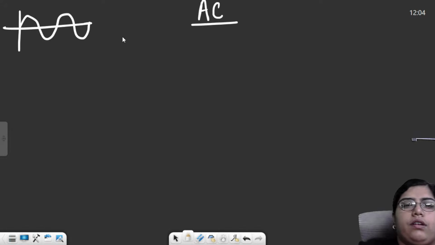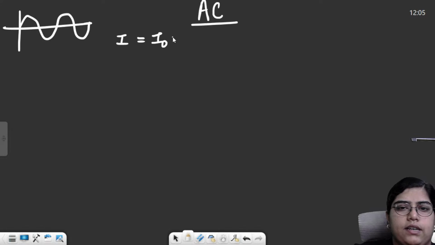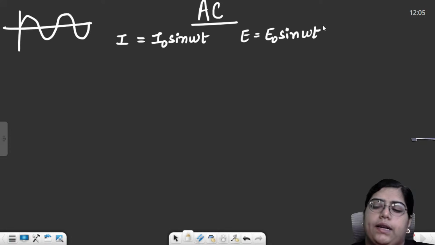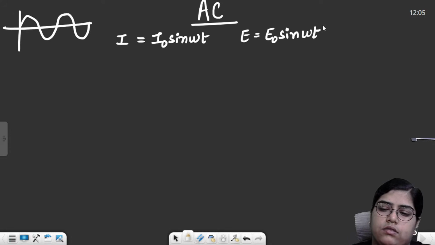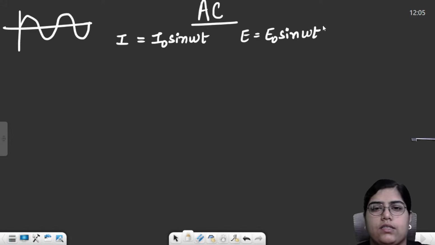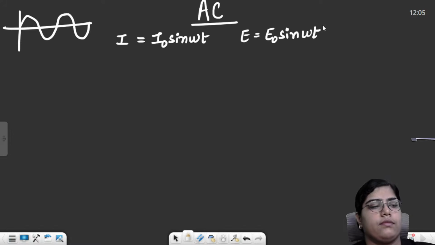The general formula for a sine wave can represent an AC current: I is equal to I naught sine omega t, or E is equal to E naught sine omega t. I naught and E naught are the maximum values, the peak values. Omega is the angular frequency, and t is the time instant.